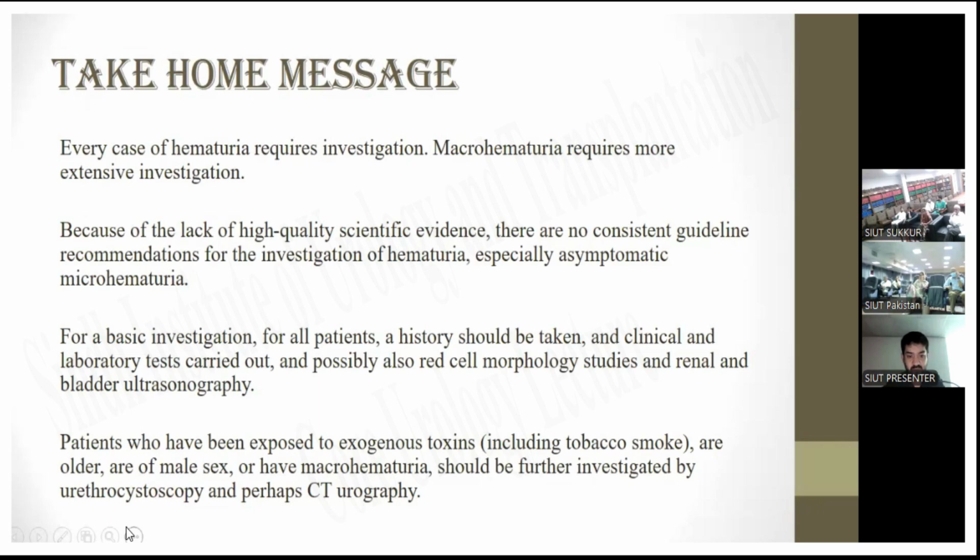Patients who have been exposed to exogenous toxins, including tobacco smoke, or who are older, or of male sex, and have macrohematuria should be further investigated by urethrocystoscopy and perhaps CT urography.